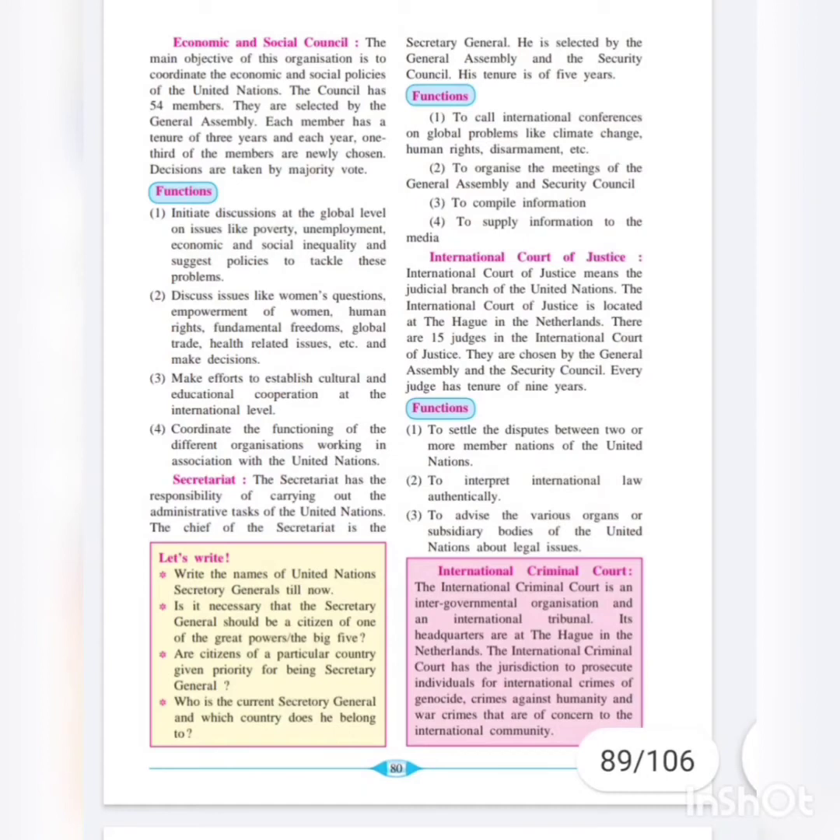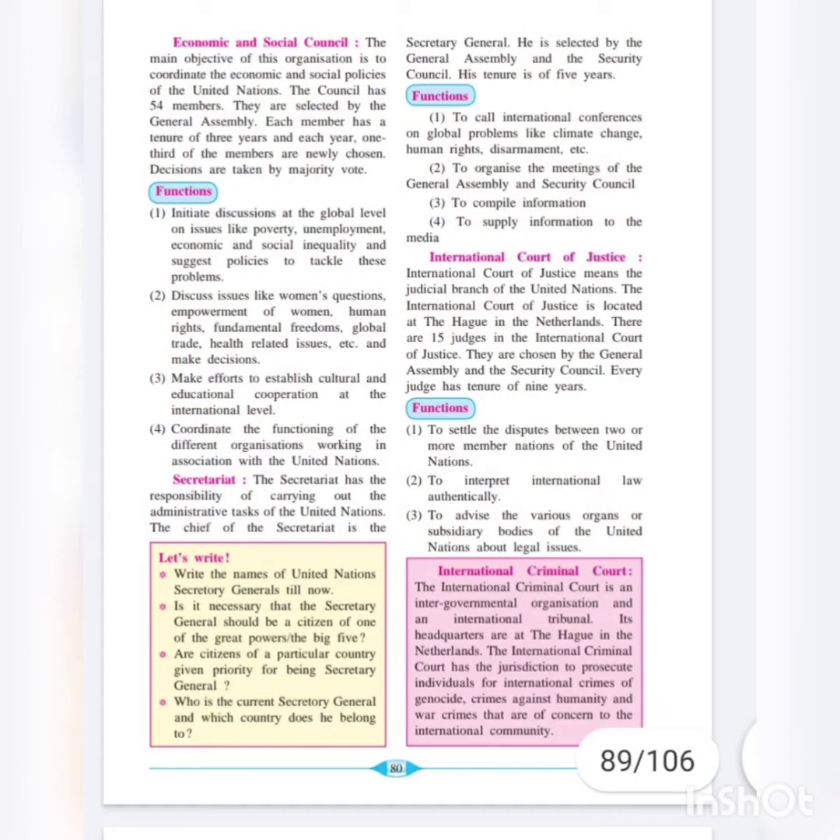Next is the Secretariat. The Secretariat has the responsibility of carrying out the administrative task of the United Nations. So the administrative work of the United Nations is done by the Secretariat. The chief of the Secretariat is called the Secretary General, and this Secretary General is selected by the General Assembly and the Security Council, and the term of his working is 5 years.